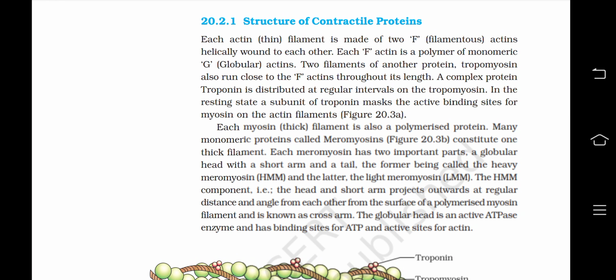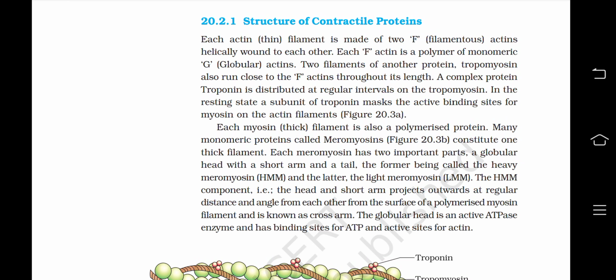Now, structure of contractile protein. Each actin or thin filament is made of two F or filamentous actins, helically wound to each other. Each F actin is a polymer of monomeric G actin or globular actin.